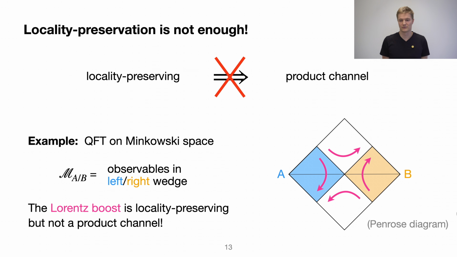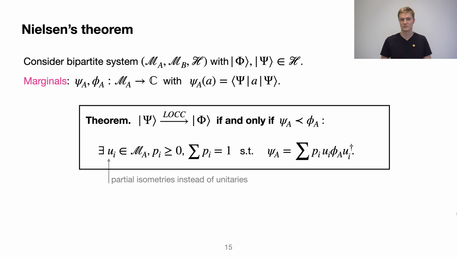We can go from psi to phi with LOCC if and only if we have majorization between psi_A and phi_A. So if and only if there exist unitaries, well, actually partial isometries here, and convex combination coefficients such that we can write psi_A as the mixture of these unitary rotations of phi_A. And the proof sketch is, well, easy.